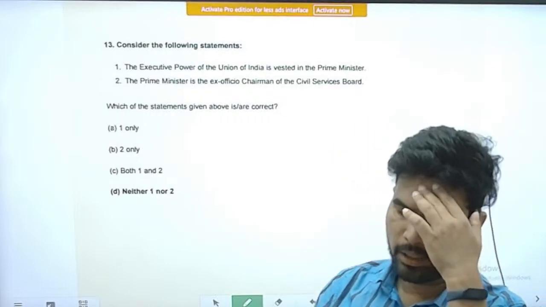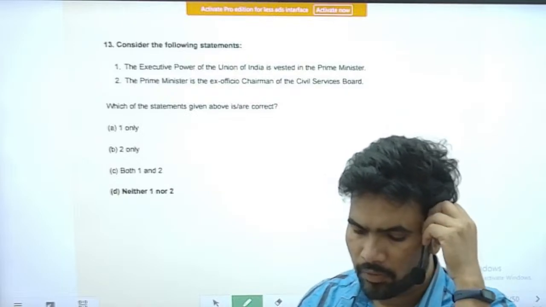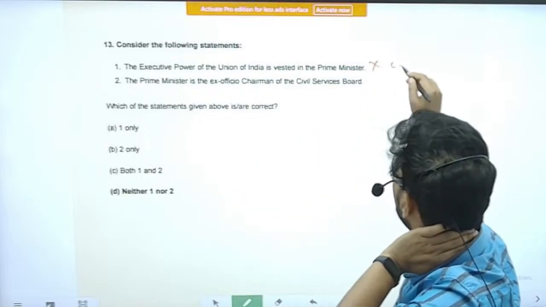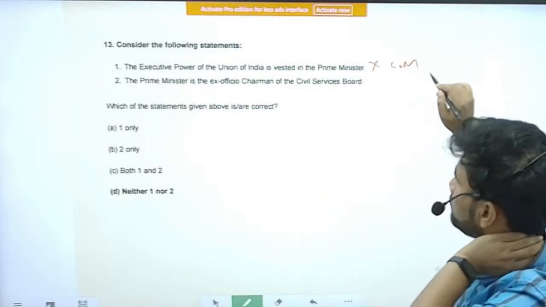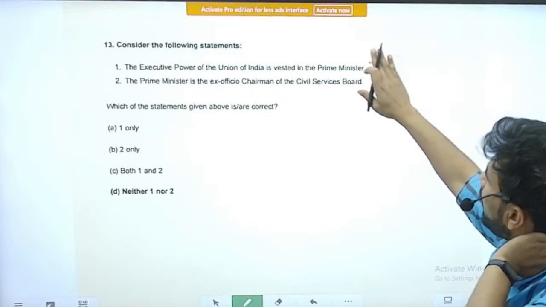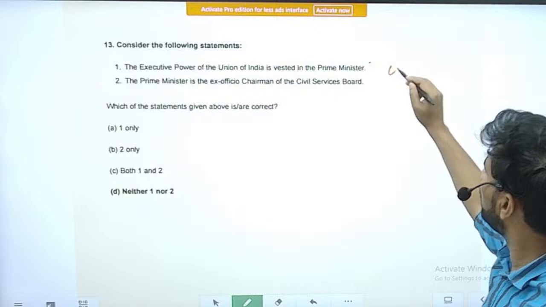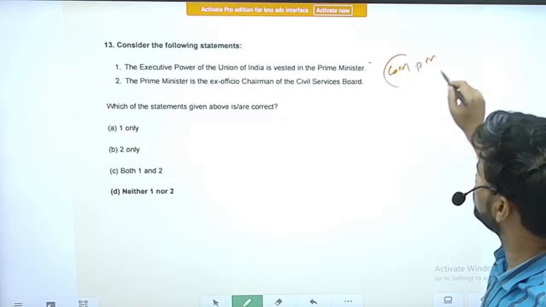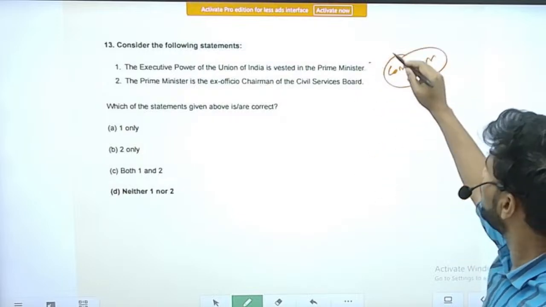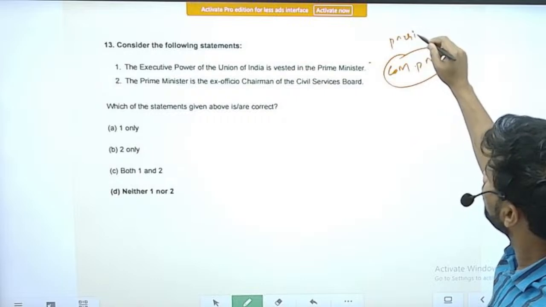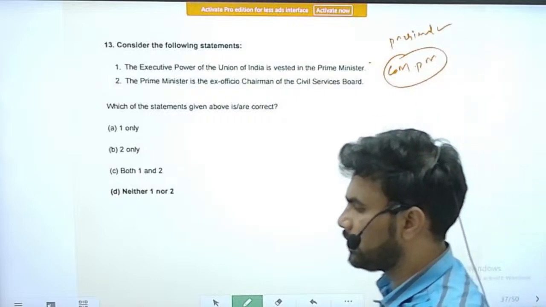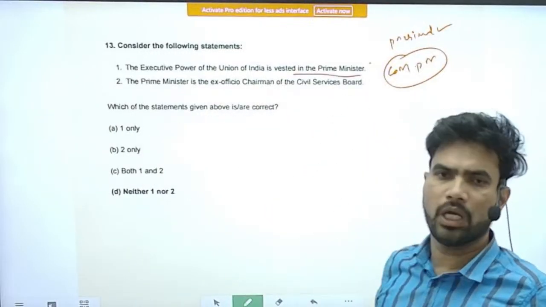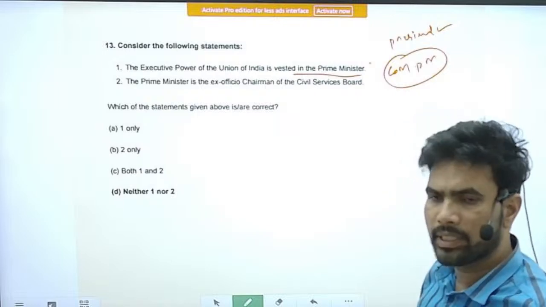Consider the following statements. Statement 1: The executive power of the Union of India is vested in the Prime Minister. Wrong statement straight away. The actual de facto power is vested in the Council of Ministers headed by the Prime Minister. If you speak according to the Constitution legally, it is vested in the President of India, who is head of the country. According to the articles, it is vested in the President of India.